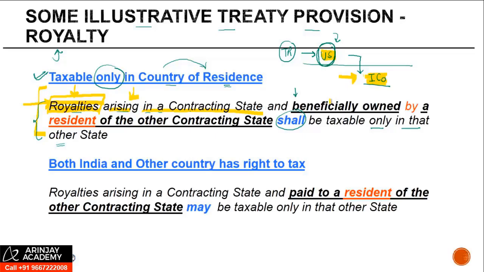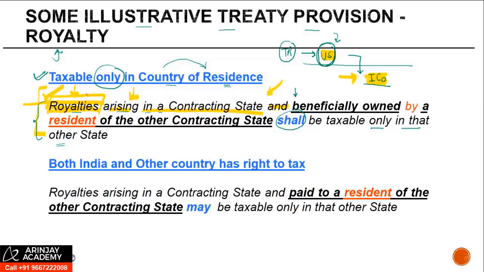That is given within the provision of that relevant treaty. If that is not given, then the general rules relating to accrual or arising would apply. One can also refer to the meaning given in section 9(1)(vi) or 9(1)(vii), depending on whether you are looking at royalty or FTS, to see when would the royalty or FTS be deemed to be accruing or arising in India.